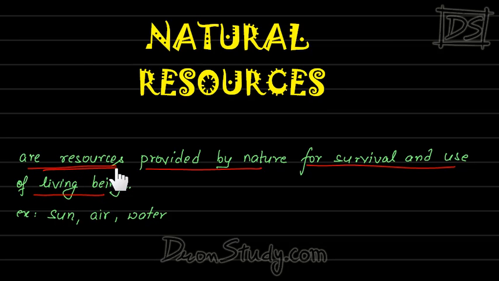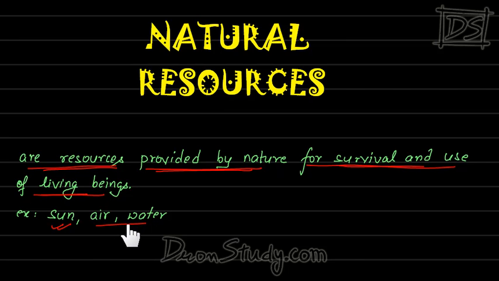Natural resources are resources provided by nature for survival and use of living beings. For example, sun. Sun is provided by nature and is very useful for our survival. Air and water are provided by nature once again and very useful for our survival.